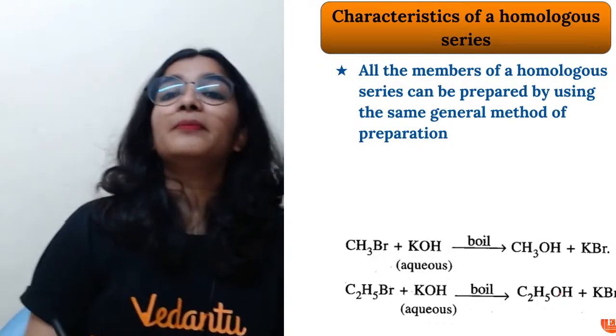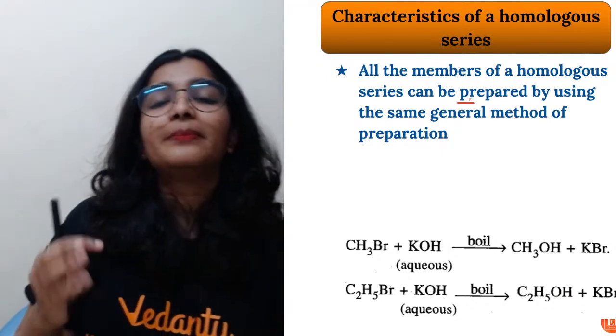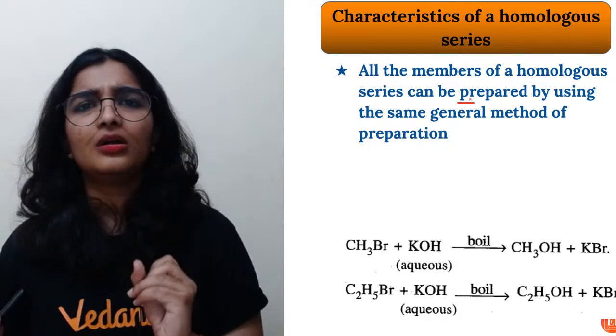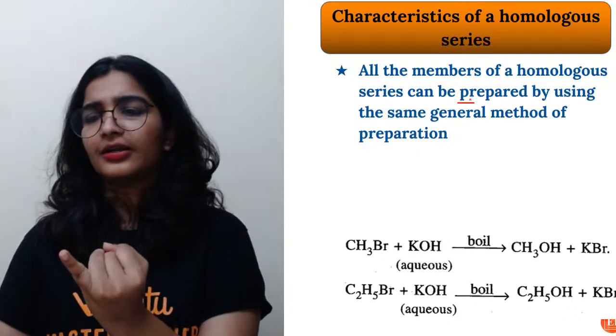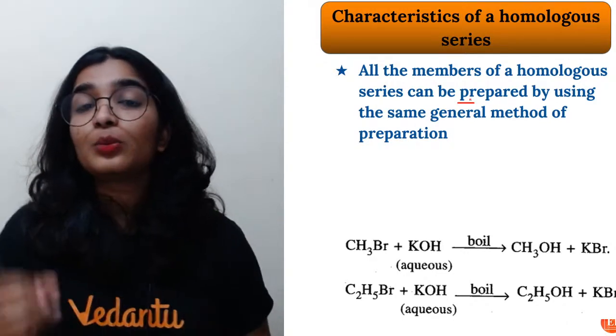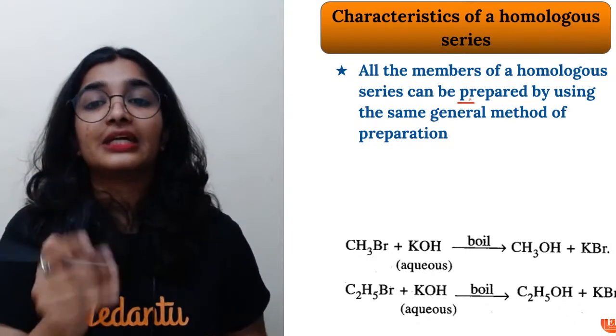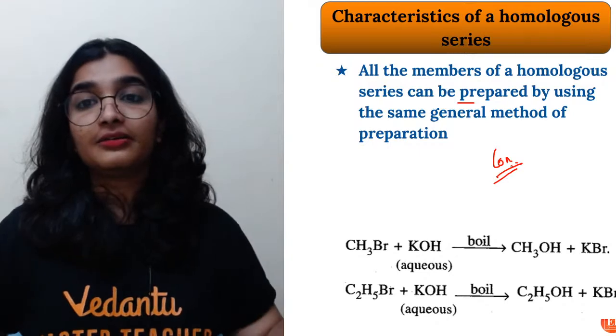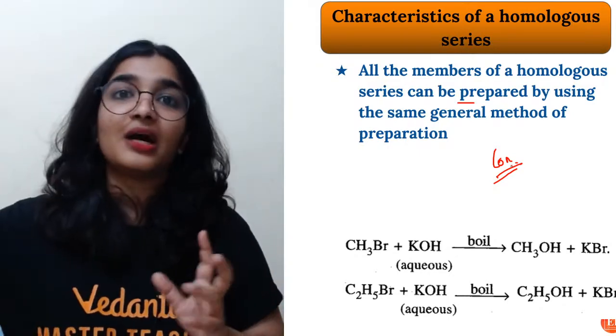So all the members of the homologous series can be prepared by the same general method. If I want to prepare alcohol, I'll take some halides, methyl halides or alkyl halides. If I treat with aqueous potassium hydroxide, see, if you take the concentrated potassium hydroxide, the reaction will be different. You will get some alkenes.